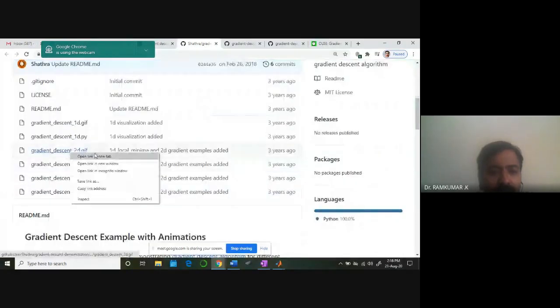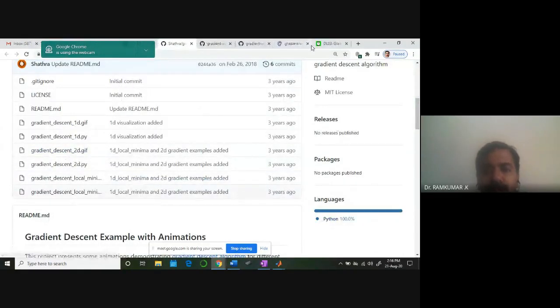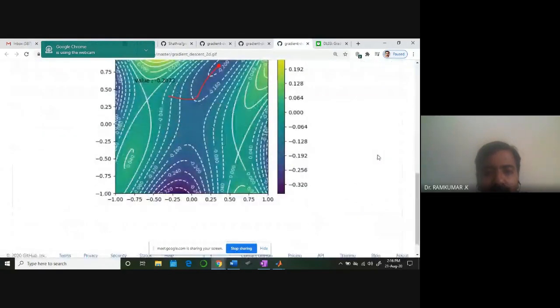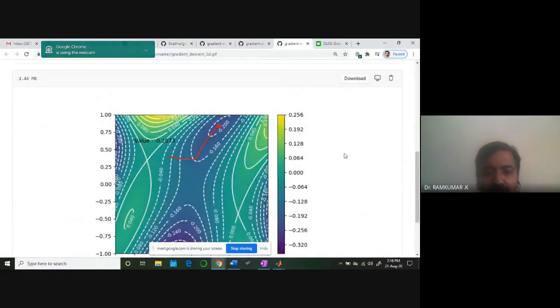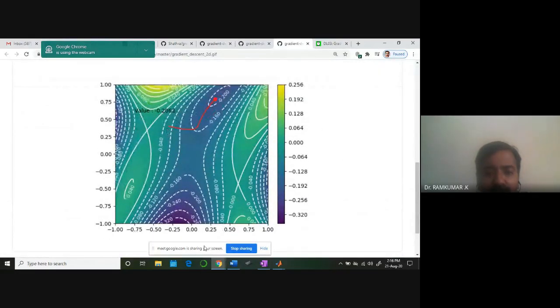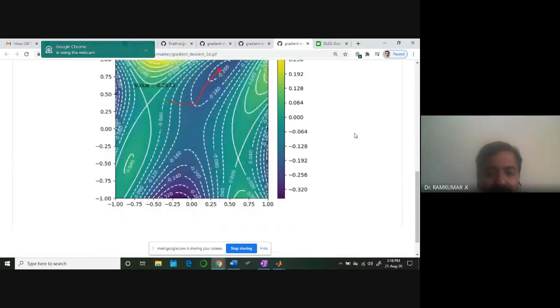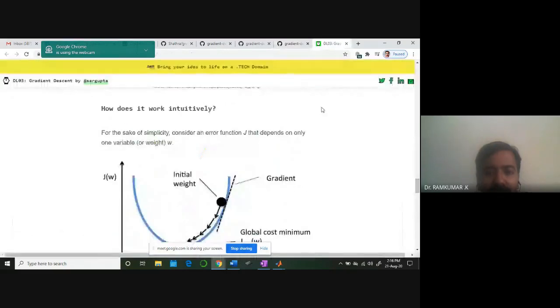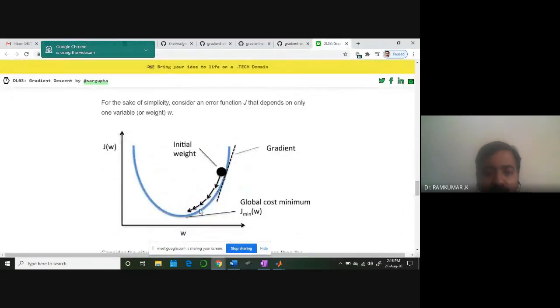When you have two weights, how does it look? You're going to have two weights. Yeah, here it is. The minimum point it's trying to reach. Okay, so these are two weights. These are all the errors. So this is the initial weight, you can come down. Global minima.